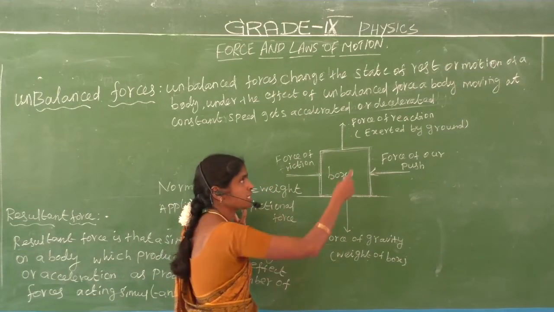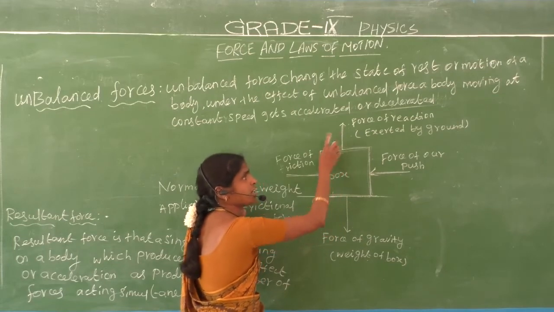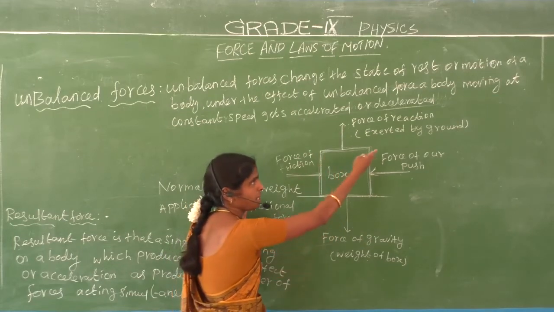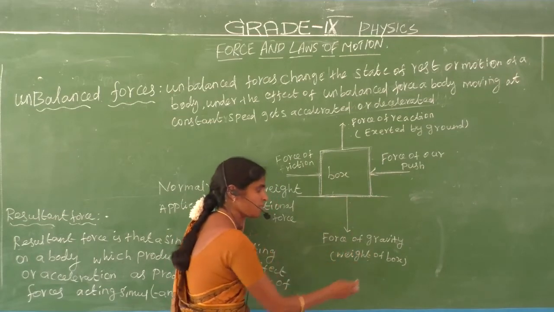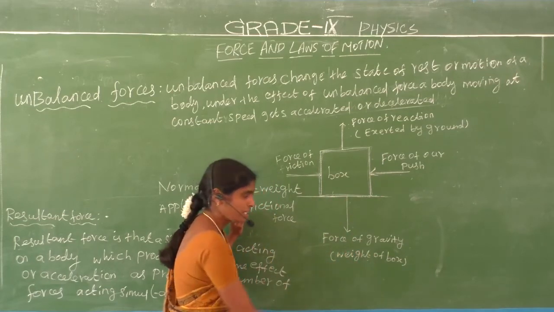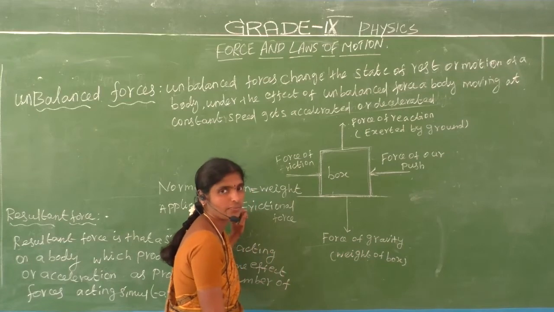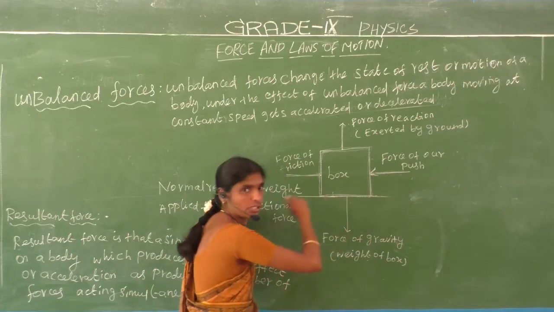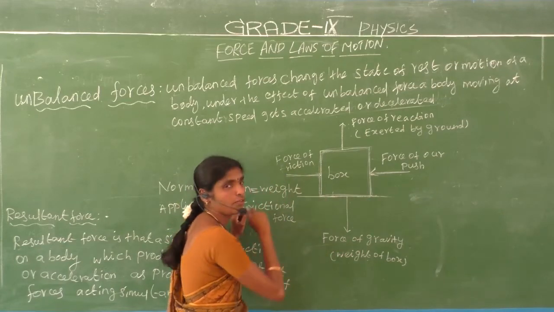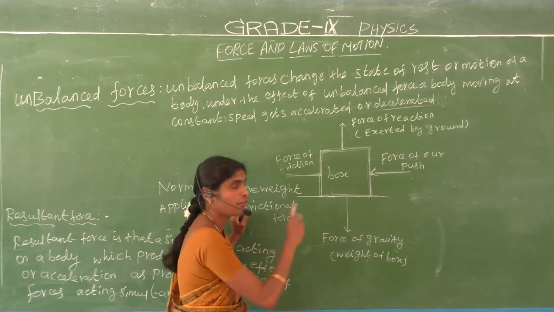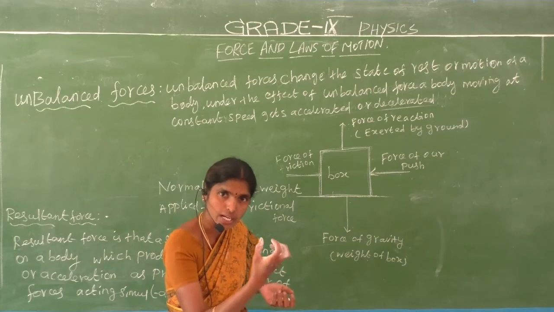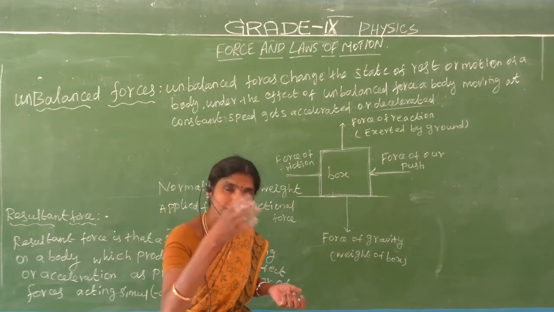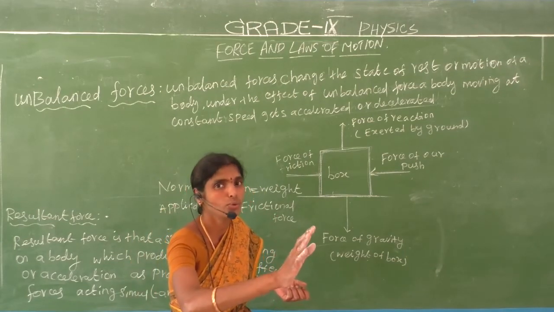What are the four forces? The force of reaction, that is the normal force exerted by the ground. The force of gravity, that is the weight of the box. Then the applied force on the object, then the frictional force. Let us consider one stationary object. We apply a force, but the stationary object does not move.